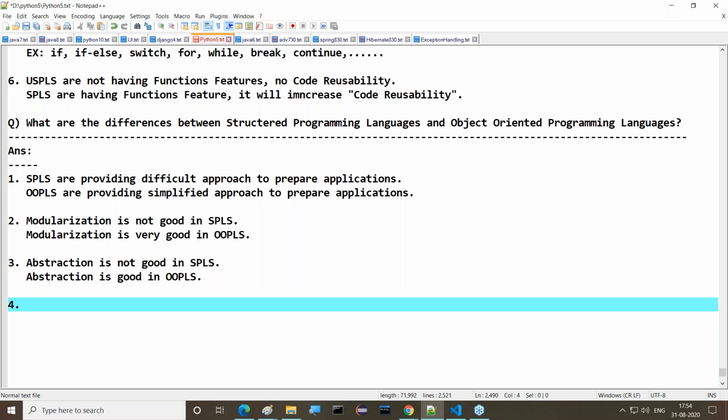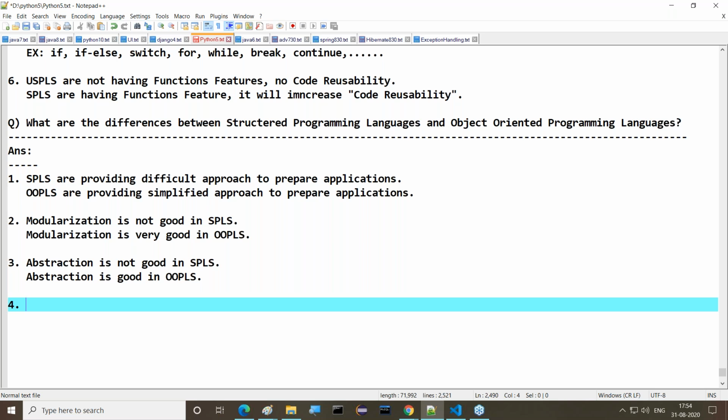Abstraction is not good in structured programming languages, whereas it is very good in object-oriented programming languages. What is abstraction here now? Abstraction is nothing but hiding.